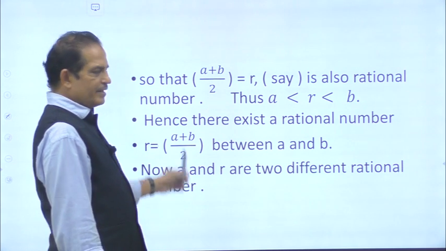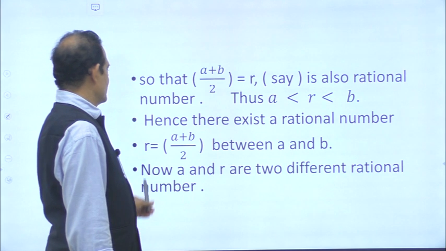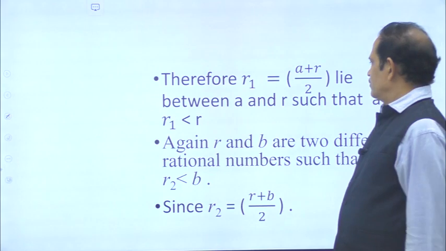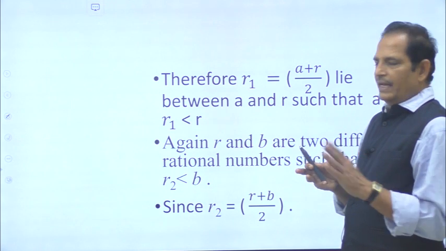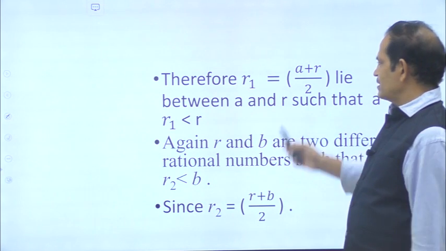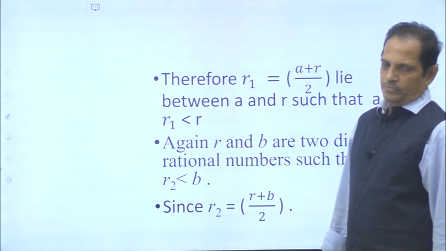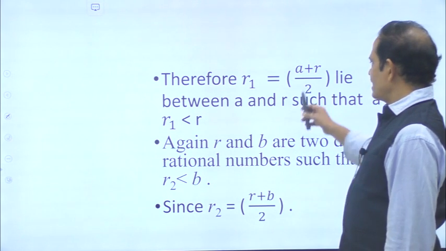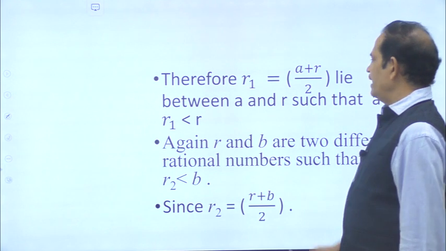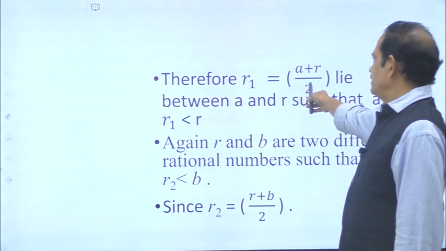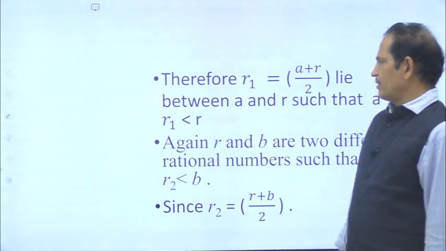Now r is a rational number and A is a rational number. A and r are two different rational numbers, therefore you take r1 equal to (A plus r) by 2. So this number again lies between A and r: A less than r1 less than r. Same logic, r1 lies between A and r.